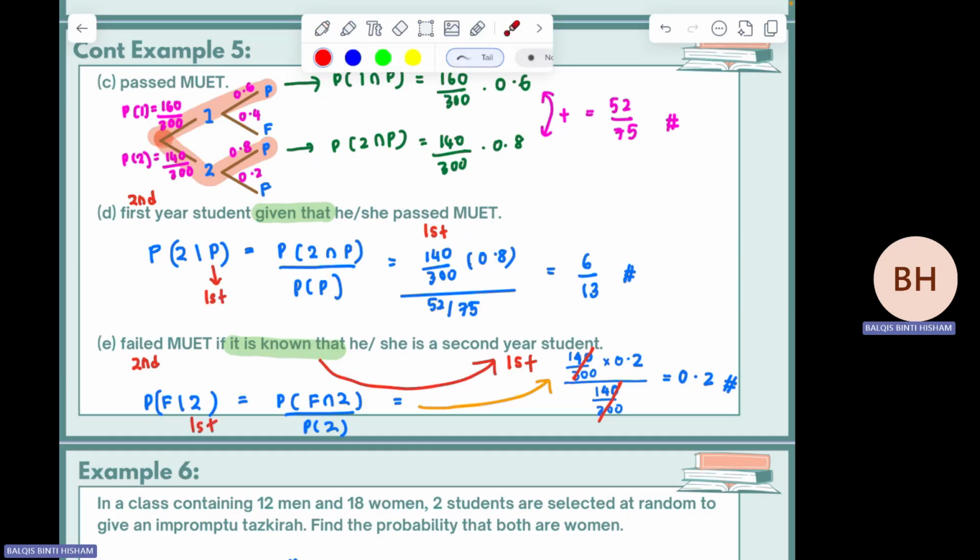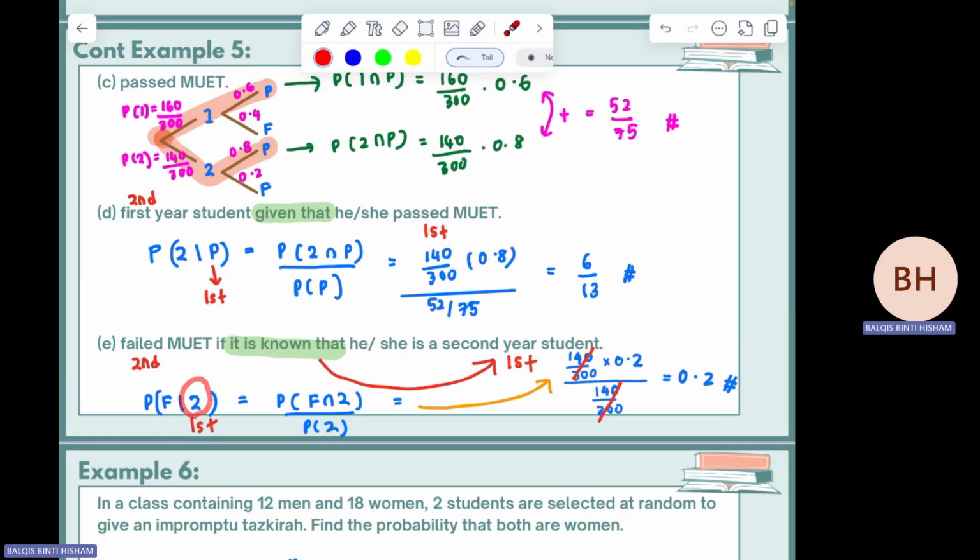And then if you look at this tree diagram, your first event will be this one lah. Either the student is first year or second year. Okay. So untuk soalan D, your first event is pass or fail, so you cannot straight away refer to this diagram. You have to use this formula. But for part E, the first event is second year. You can have direct answer from tree diagram actually.